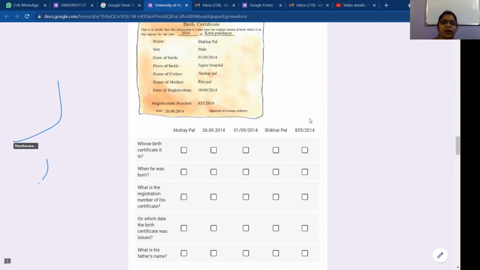So he was born on 1st September 2014. What is the registration number of this certificate? You can see the registration number at the second last line, 835/2014. That should be the registration number. You should tick here. On which date was the birth certificate issued? As I told you, that is 26 September 2014. What is his father's name? His father's name is Akshay Pal.